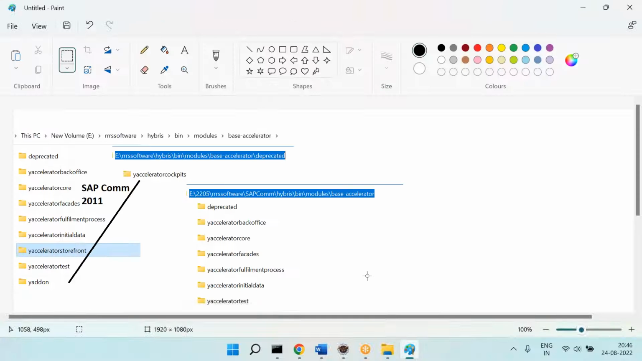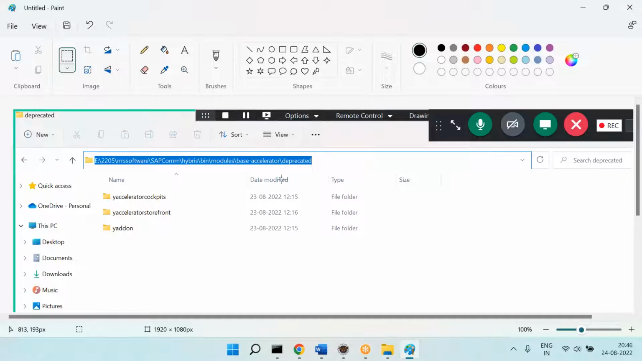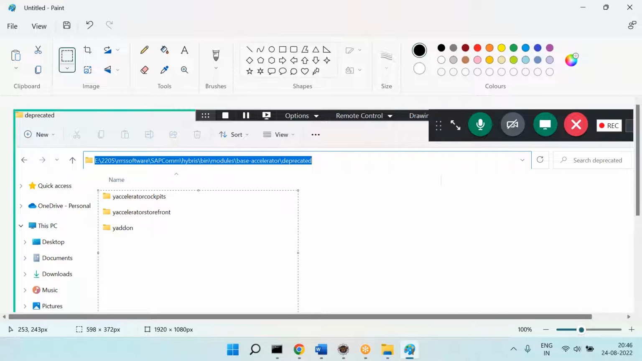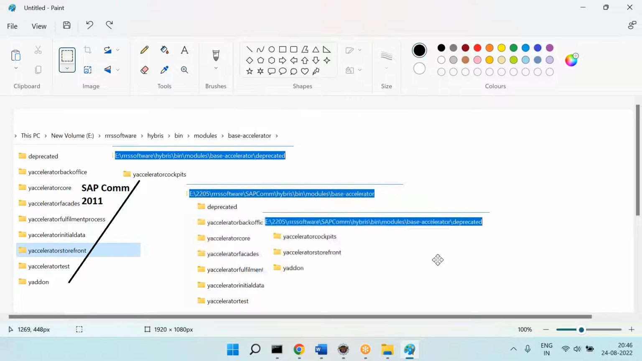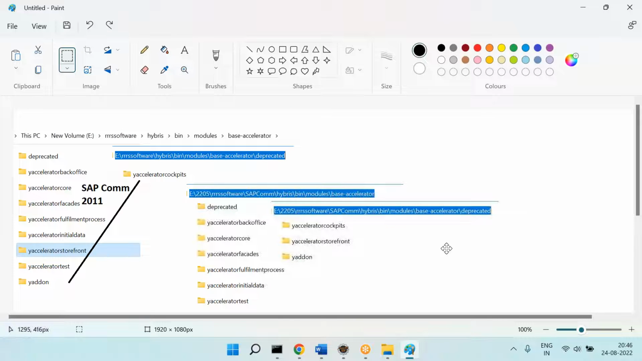It is deprecated. What is the meaning of deprecated? Can anyone tell me? No longer used. Okay, so in the future, this will be completely removed. In simple words, in the future, this will be completely removed.